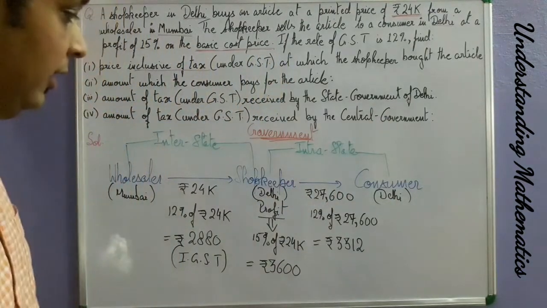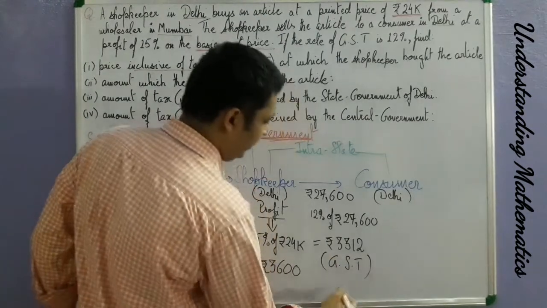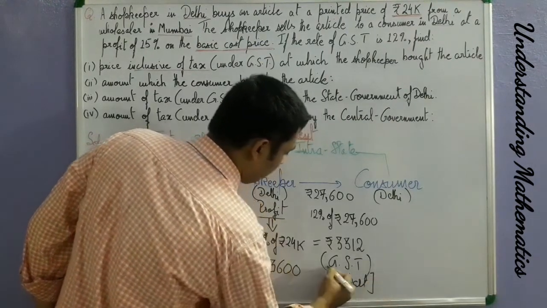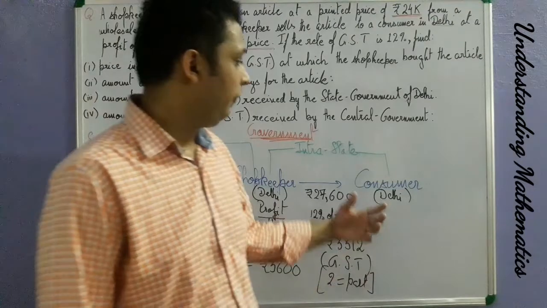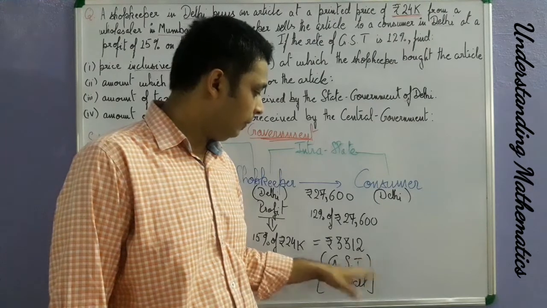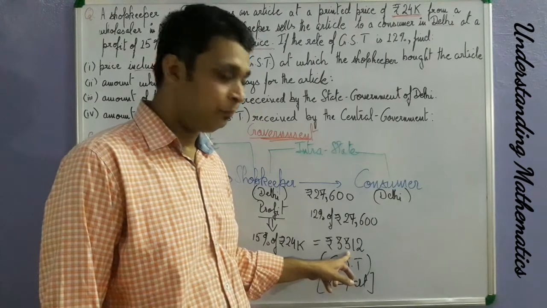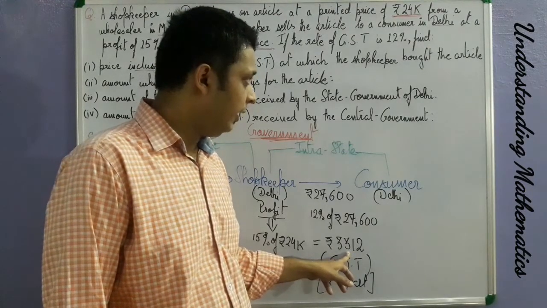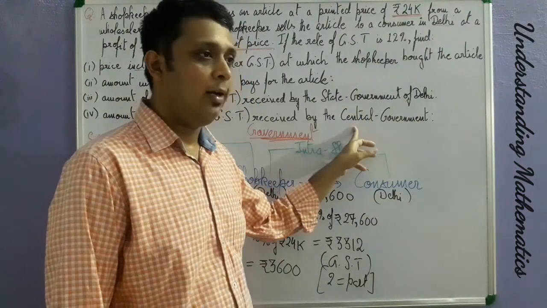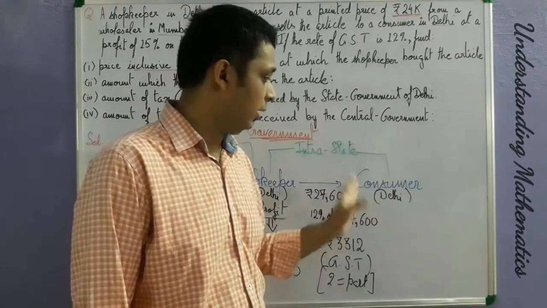So when the intrastate sale is there, then this is nothing but the GST, which is further divided into two equal parts, so that half of this amount, 3,312, goes to the central government, and then half of it will go to the state government of Delhi. Clear? So you know that in Delhi, because it is the capital of India, both the state and the central government are in Delhi. Clear? So this is a very good question to understand things.